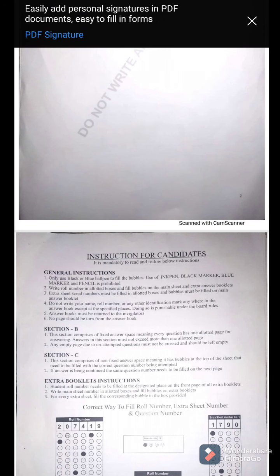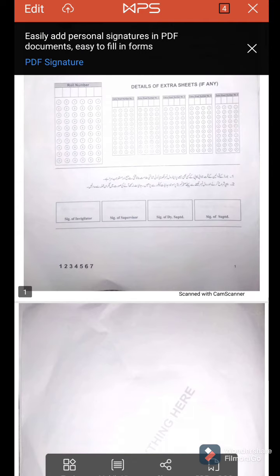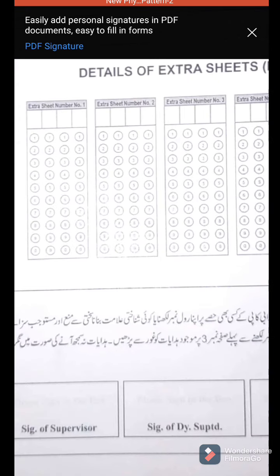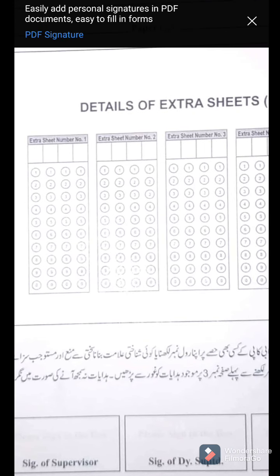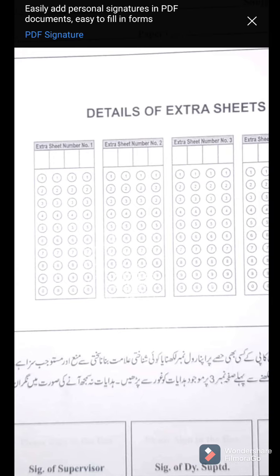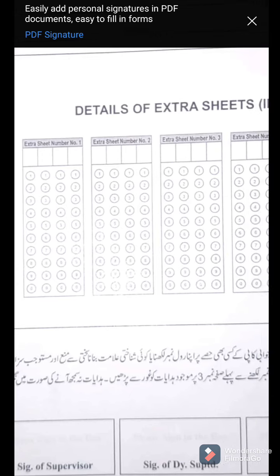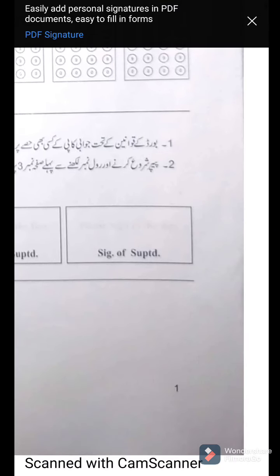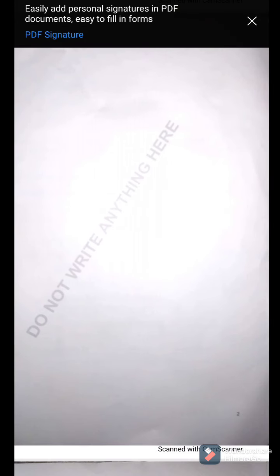Okay, so let's read point number 3. Extra sheet serial numbers must be filled in allotted boxes and bubbles must be filled on main answer booklet. I have already told you that when you take an extra sheet, you have to write the serial numbers of those extra sheets here in these allotted boxes. Like for sheet number 1, you have to write the serial number here in the extra sheet number 1 column, and then number 2, number 3, number 4 and number 5. Okay, I have already explained this point to you, so be careful about it.